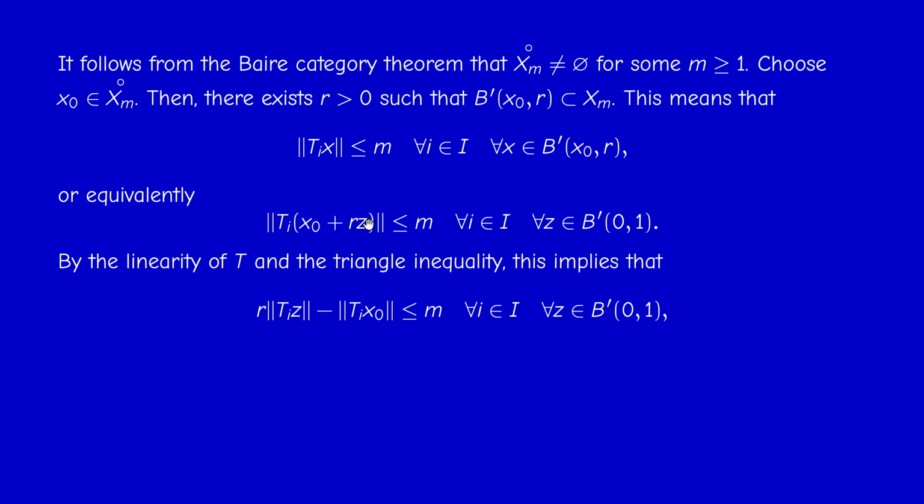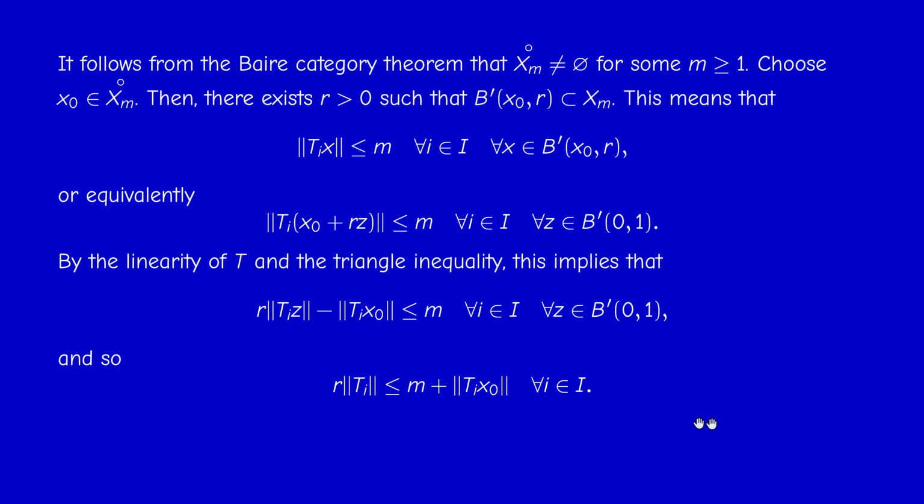If I use the second form of the triangle inequality, of course I can put the r outside the norm because it's positive. So the triangle inequality tells me that this term is less than this term, and so it's less than n. And therefore, if I add the norm of Ti x0, I get this. So I get r times the norm of Ti z is less than the norm of Ti x0 plus n for every z in the closed unit ball.